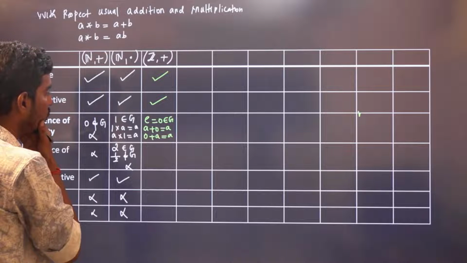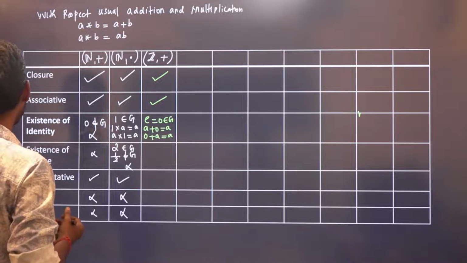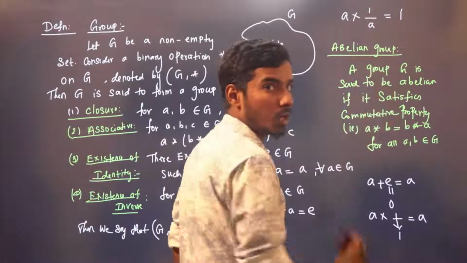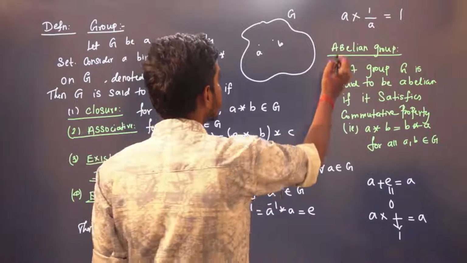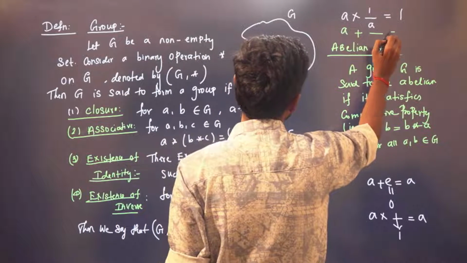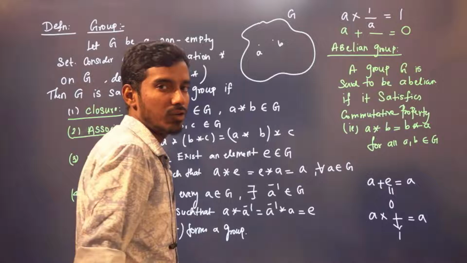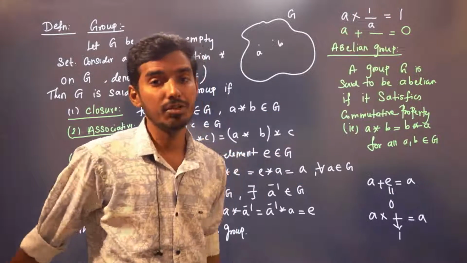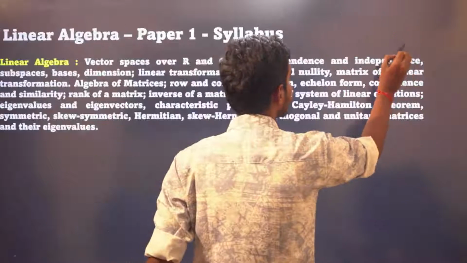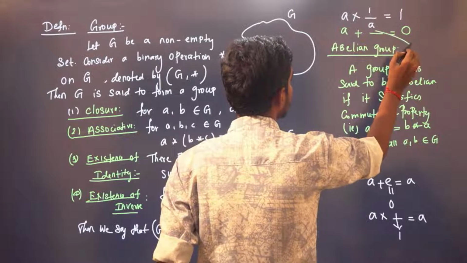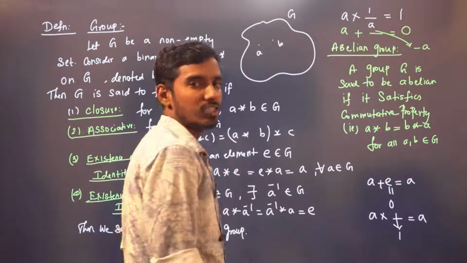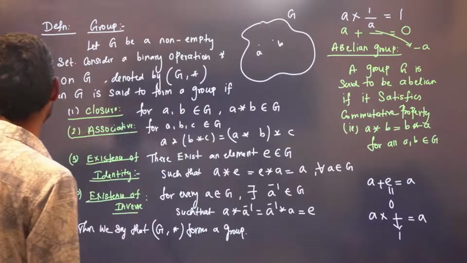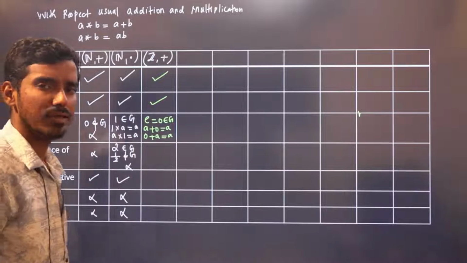Now, existence of inverse. I have said that with respect to multiplication, the inverse element has to be 1 by A. With respect to addition, A plus something has to give me the ID element. ID element is 0, right? With respect to addition, your ID element is 0. A plus something has to be 0. So this element has to be minus A, right? And also minus A belongs to G here, because if A is an integer, minus A is also an integer.